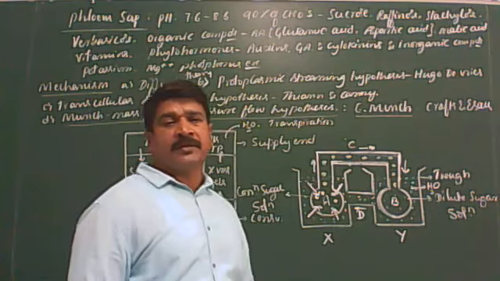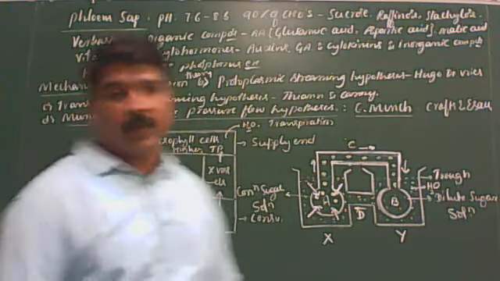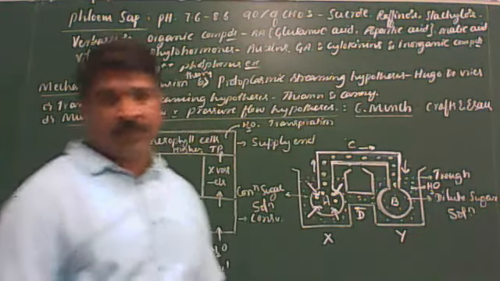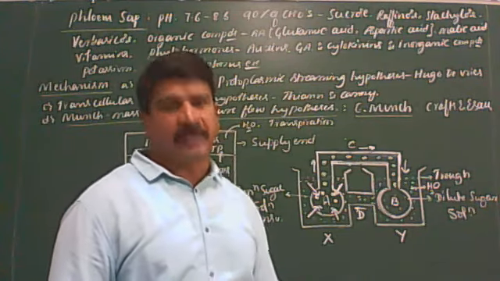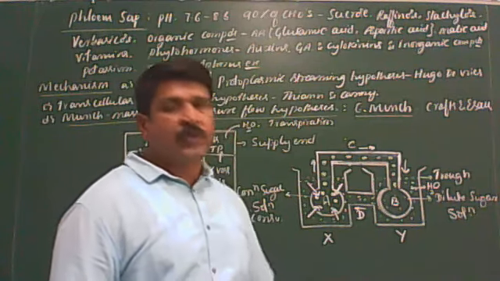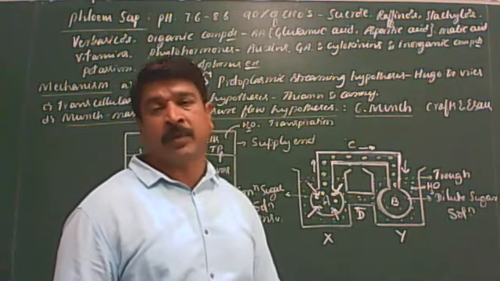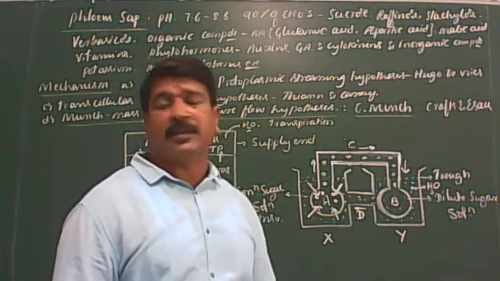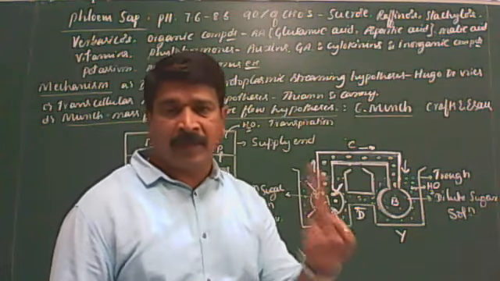Translocation of organic solutes is said to be a unidirectional flow, but bidirectional flow commonly occurs in the plant body. Bidirectional flow occurs when sometimes sunlight is low, and then the photosynthetic rate is low. You know that roots also act as storage organs. When the rate of photosynthesis is very low, the stored food molecules from the roots may enter into the leaves, the aerial parts of the plant body. Got it? So that is why translocation of organic solutes is bidirectional in plants. But this experiment is explaining it as a unidirectional flow. This is the one demerit.